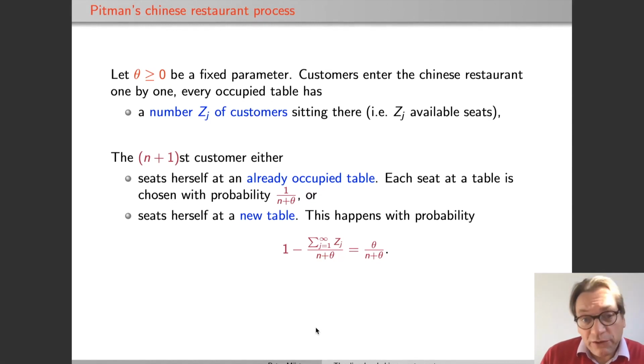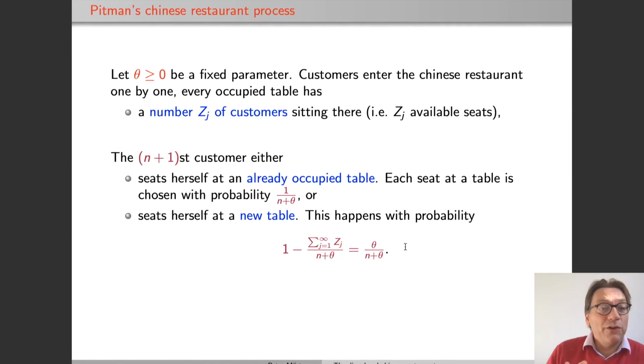And if she does not choose one of these tables, she occupies a new table, and this happens with the remaining probability, which is 1 minus the sum over all the occupancy numbers Zj divided by n plus theta. Of course, all but finitely many of these Zj are 0, because only finitely many tables are occupied at every point in time. And the sum over the number of customers already sitting there is n. So this remaining probability turns out to be just theta divided by n plus theta. So this is the classical Chinese restaurant process.